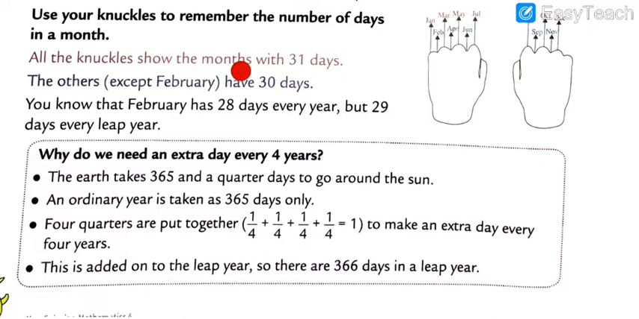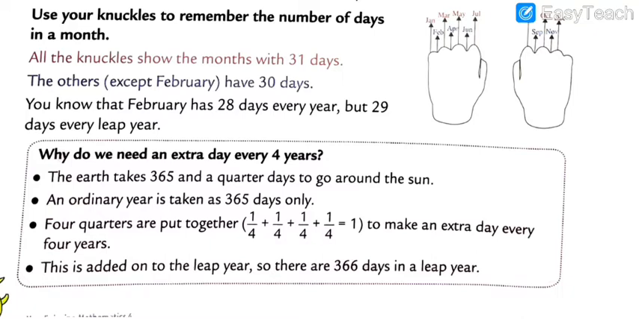So please note down all these important sentences. All the knuckles show the months with 31 days. All the others have 30 days. All the knuckles show the months with 31 days. The others, except February, have 30 days. Except February means not considering February. You know that February has 28 days every year, but 29 days in every leap year.